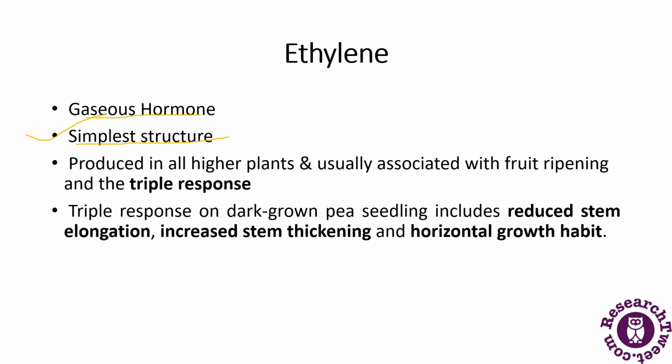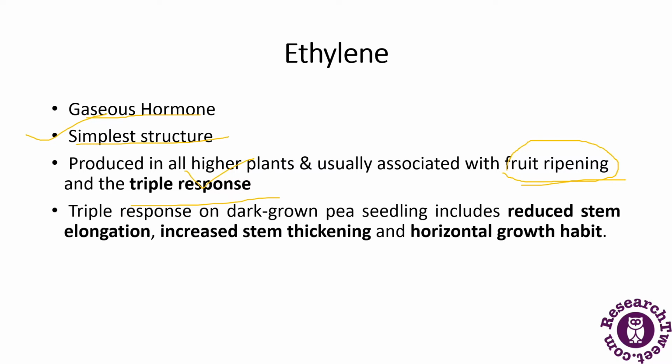So the main function of ethylene comes in fruit ripening. Whenever we hear the word ethylene in plant hormones, the first thing that comes to mind is fruit ripening, that it plays a major role in fruit ripening and the triple response. The triple response is seen in dark-grown pea seedlings, which include reduced stem elongation, increased stem thickening and horizontal growth habit. So this is the triple response in the case of ethylene.